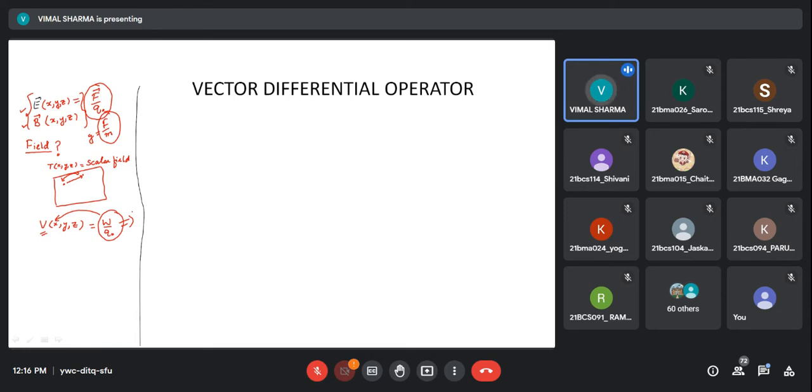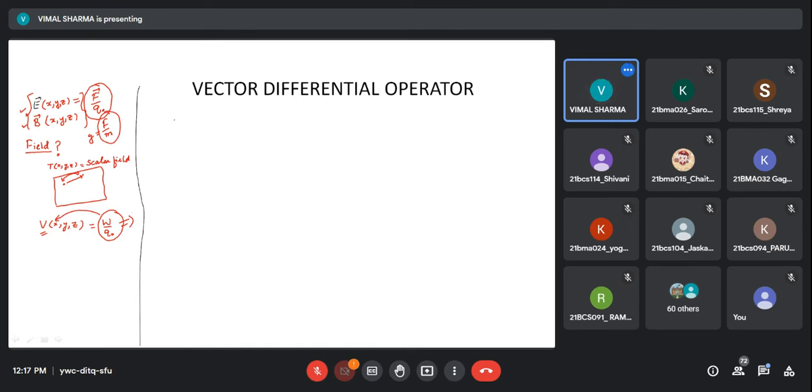How these fields get added up, or how this field is diverging out of any given point, how it is converging at any point. Is there any circulation in the field? So these questions can be answered if we have an understanding of some basic mathematics, which is differential calculus.